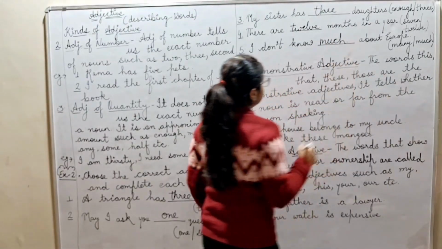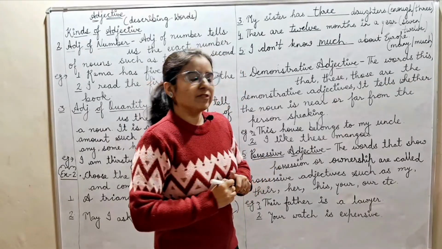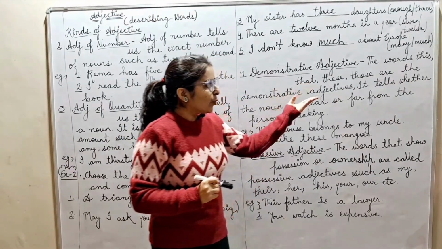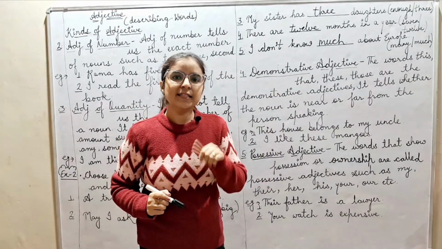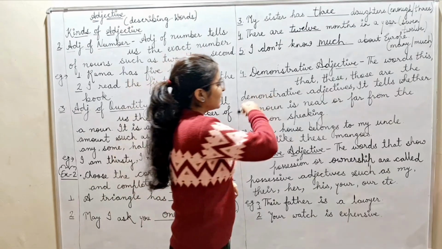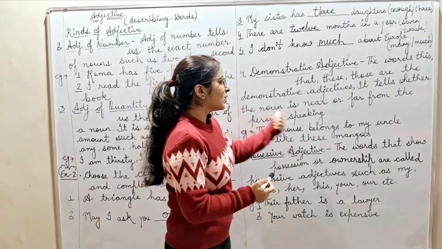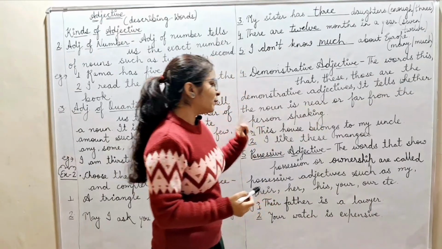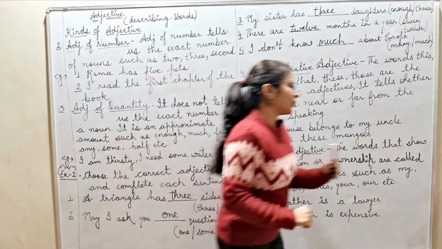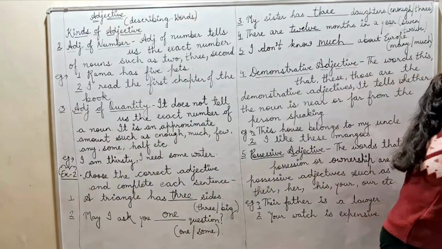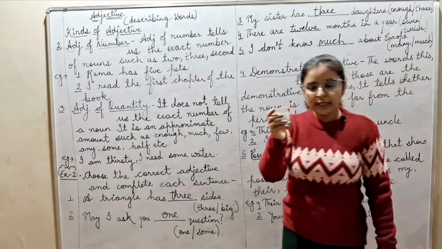Okay. Next is demonstrative adjective. Interesting. The words this, that, these and those, fine, are the demonstrative adjectives. It tells whether the noun is near or far from the person speaking. Okay. This, I can say this candle.